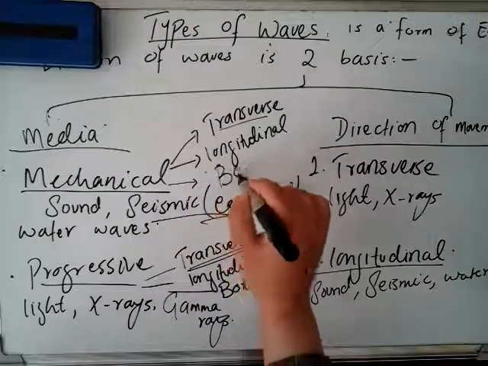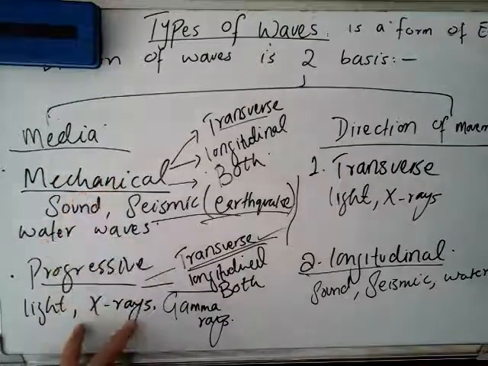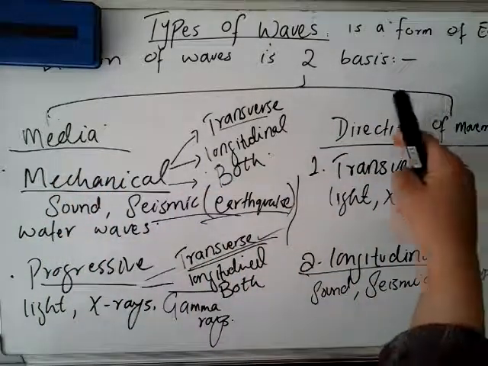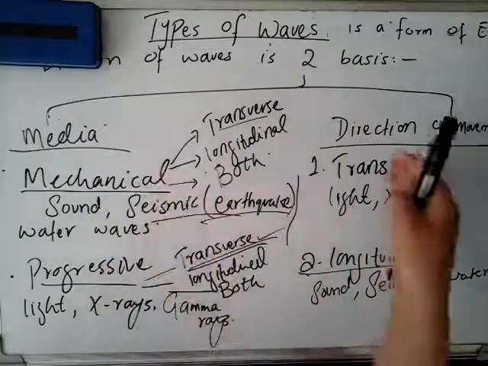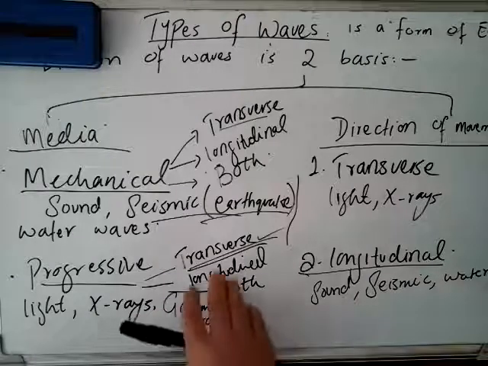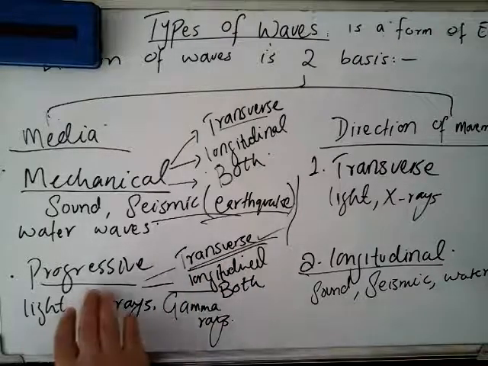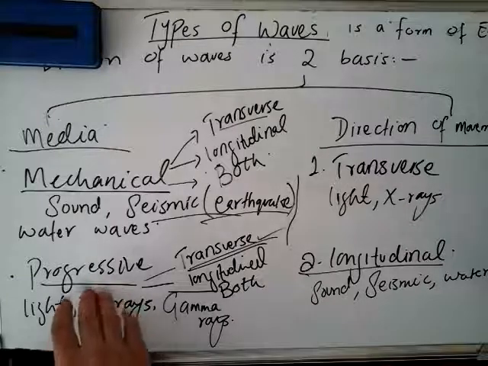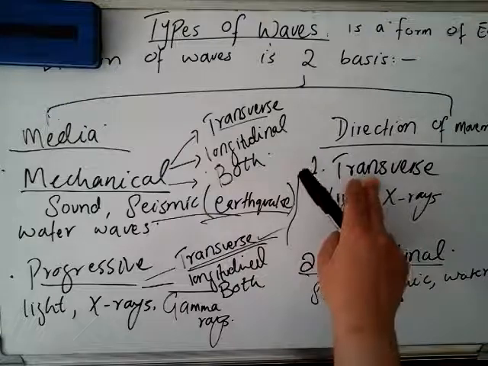So again I will repeat that on the basis of media, waves are mechanical waves and progressive waves. On the basis of direction, waves are of two types, transverse and longitudinal. So the mechanical waves can be transverse and longitudinal and both, and the progressive waves can be transverse and longitudinal as well. But most of the time the progressive or electromagnetic waves have a transverse type of direction. Is that clear?